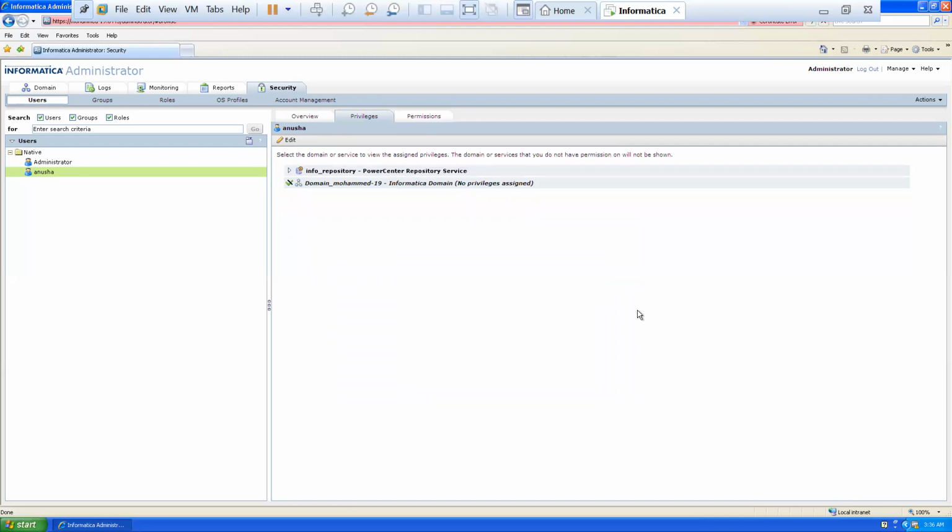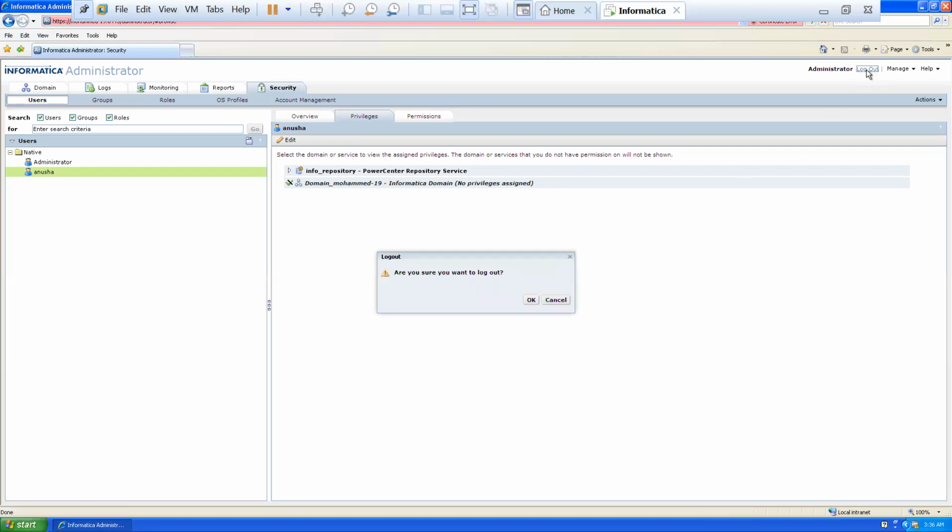Once we enable info_repository for roles, we assign certain roles and privileges to the current user to work on one of the repositories, that is info_repository. Now he has full control, with full permissions like read, write, and execute by default. Only for repository resources, not for integration?